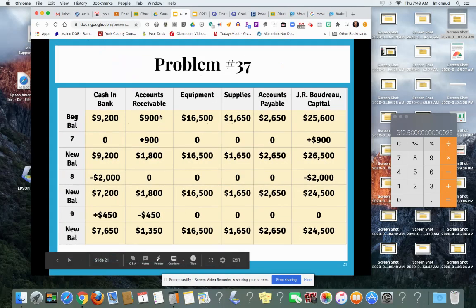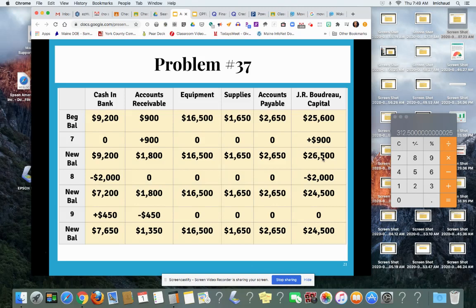So here's number 7. Accounts receivable is increased by 900, and so is J.R. Withdrew capital. So 900 plus 900 is 1,800. 25,600 plus 900 is 26,500. These other accounts remain unchanged.